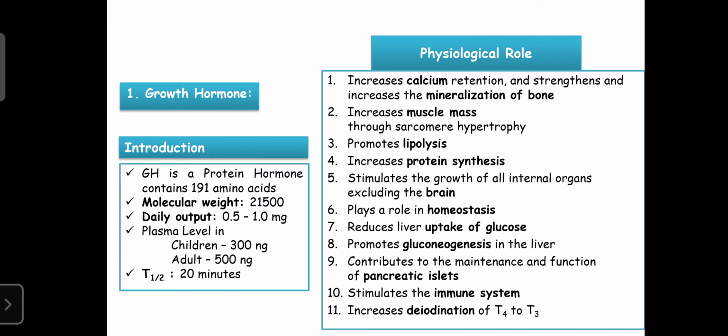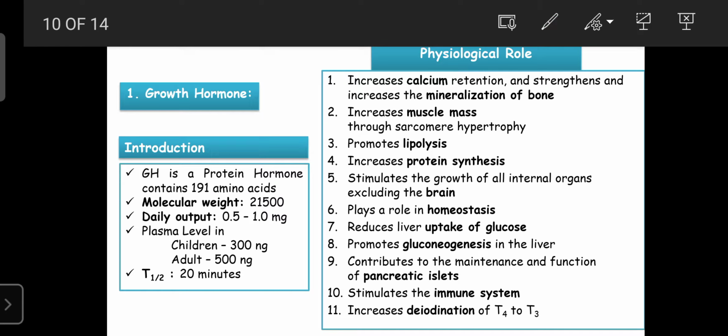Those somatotropes receive hormones from the hypothalamus in the form of GHRH, the growth hormone releasing hormone, that is released from the hypothalamus.